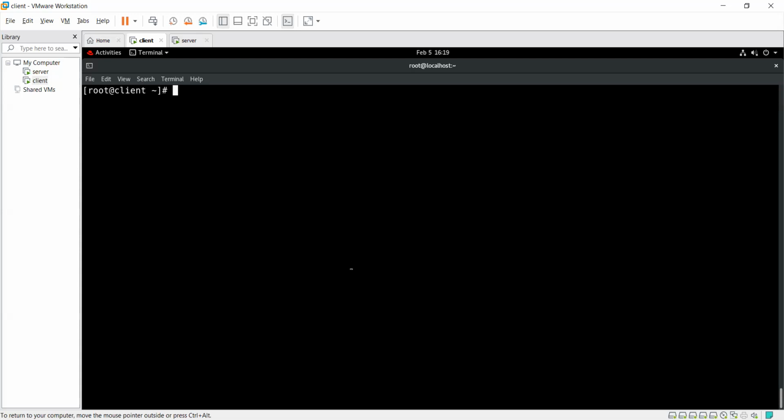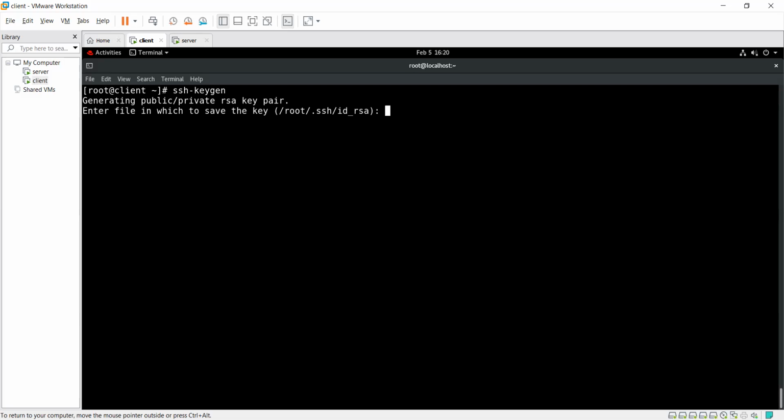Now I want to do SSH without a password. How to do that? Firstly, I have to create my machine's key. There's a command, ssh-keygen. Just press enter. It generates the public and private RSA key, stored at /root/.ssh/id_rsa.